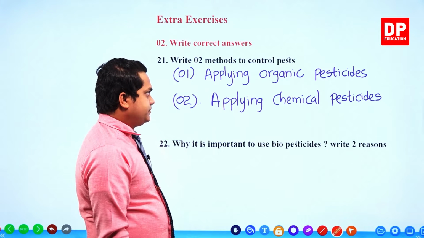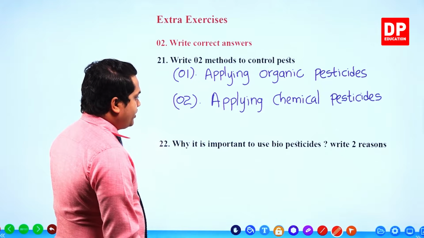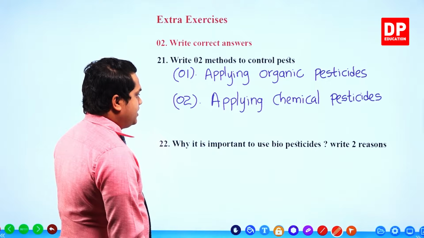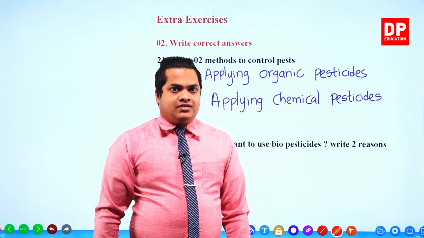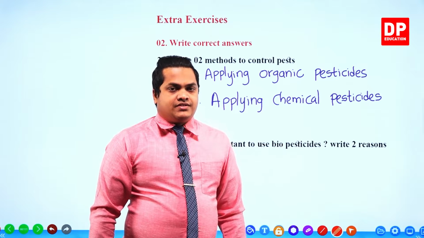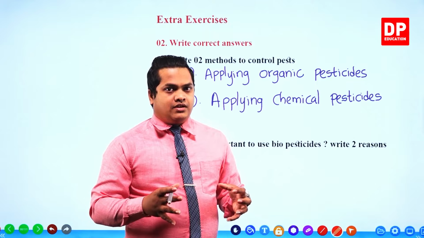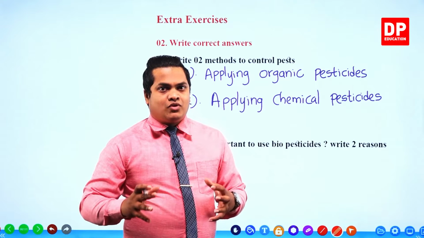Then the next one. Why is it important to use biopesticides? Write 2 reasons. Biopesticides means biological pesticides. So like when you take guppy fish eating mosquito larva.